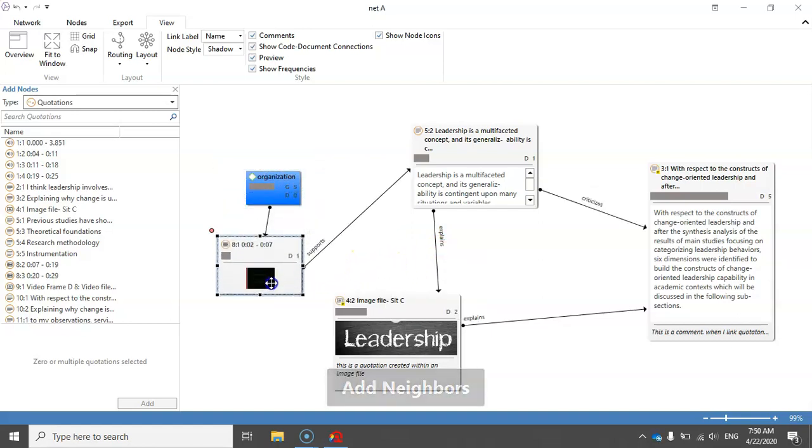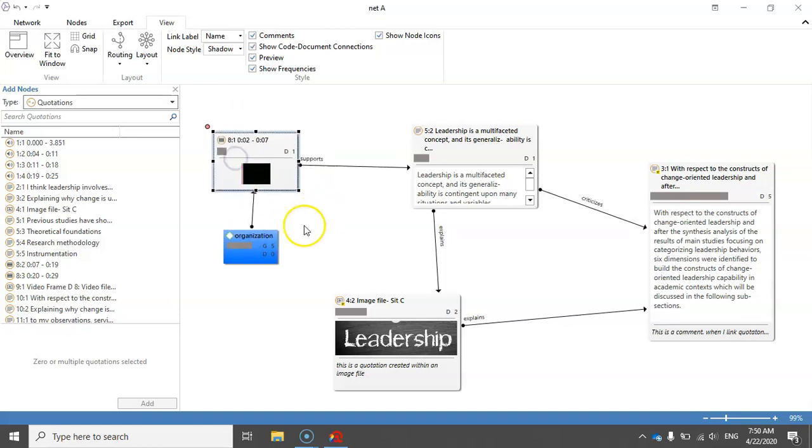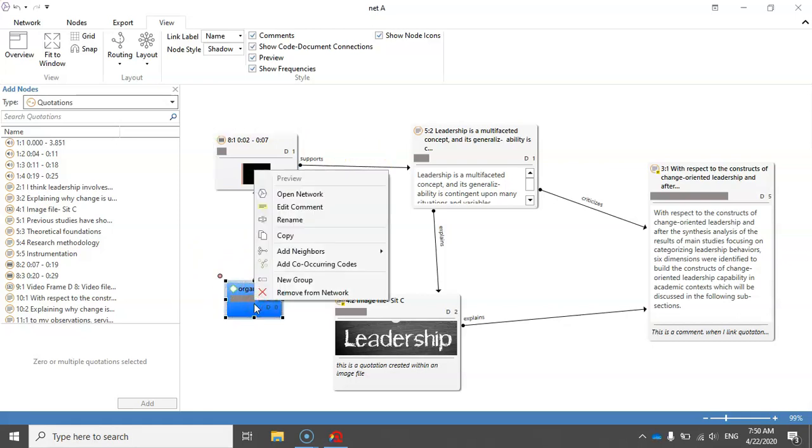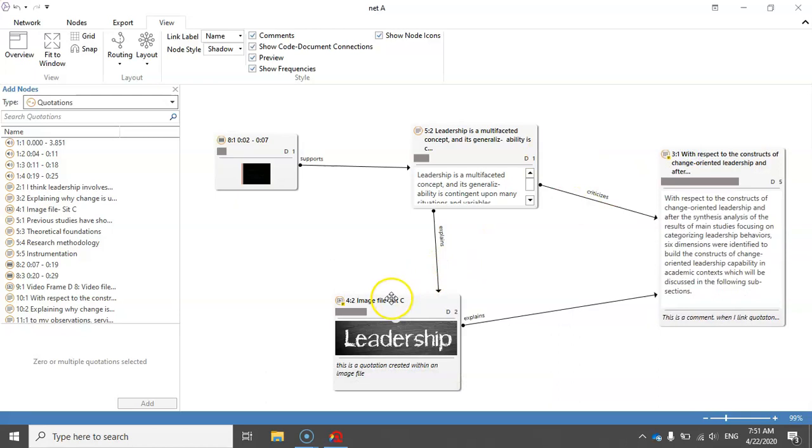And now you can see this code here that is connected to this quotation. And also the code itself has a groundedness and a density value. The groundedness here for the code means how many quotations we have in this project that are linked with this code, and the density value means how many codes we have in this project that are linked with this code. So let me just remove it from the network, because this network just focuses on quotations.